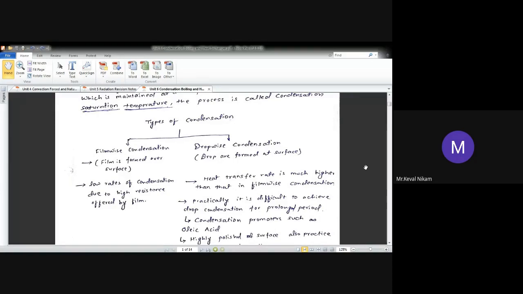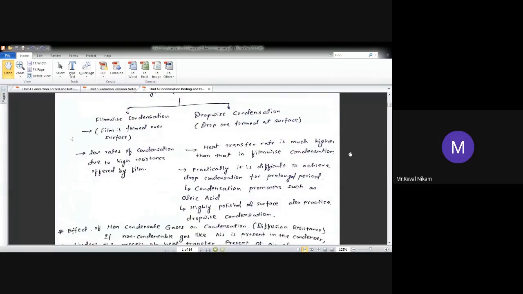Now what is going to happen to the heat transfer rate? The heat transfer rate in the case of film condensation is lower, because this layer of film is going to offer resistance to the flow of heat. While in dropwise condensation, there will be partially droplet, partially surface. So it will have a higher heat transfer rate as compared to film-wise condensation.